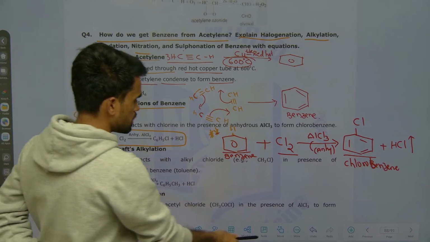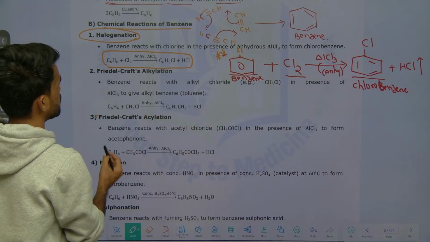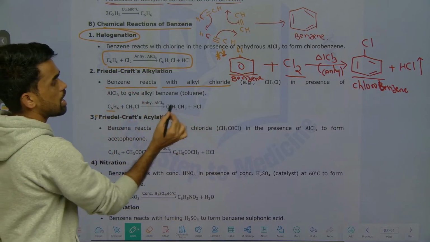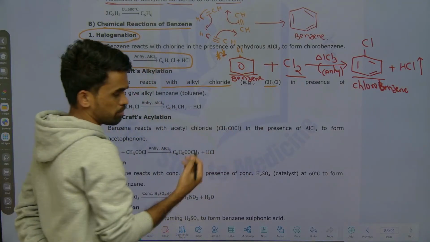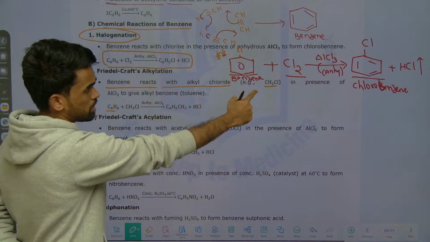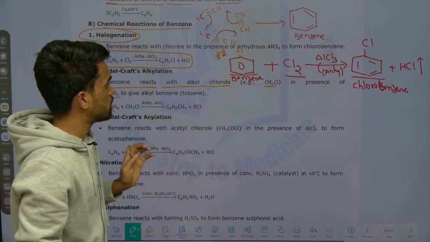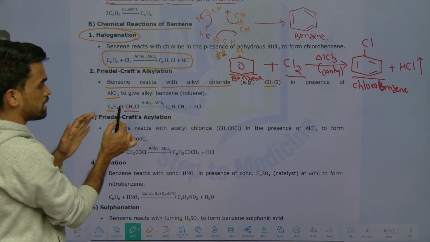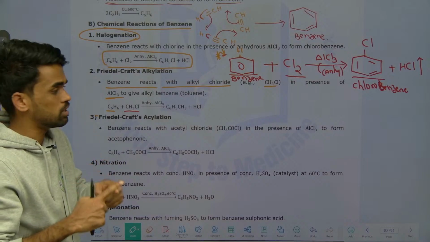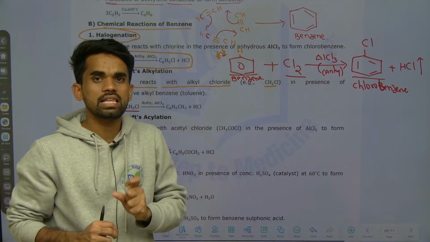Right. Now look at this, what they are saying next. Friedel-Crafts alkylation. Friedel-Crafts alkylation means here benzene reacts with alkyl chloride, that is CH3Cl, like methyl chloride, ethyl chloride, in presence of anhydrous AlCl3 only, like previously. Anhydrous means no water, only AlCl3 is present, okay.